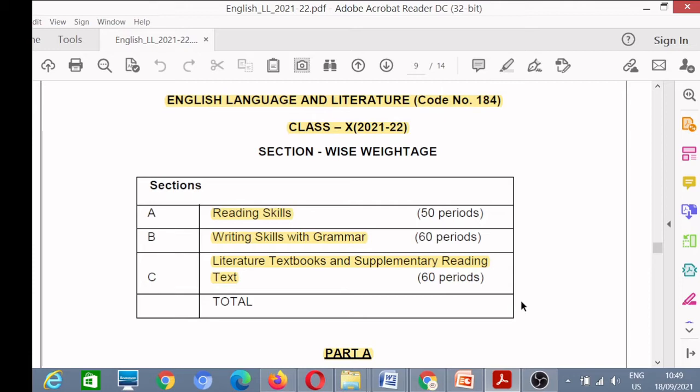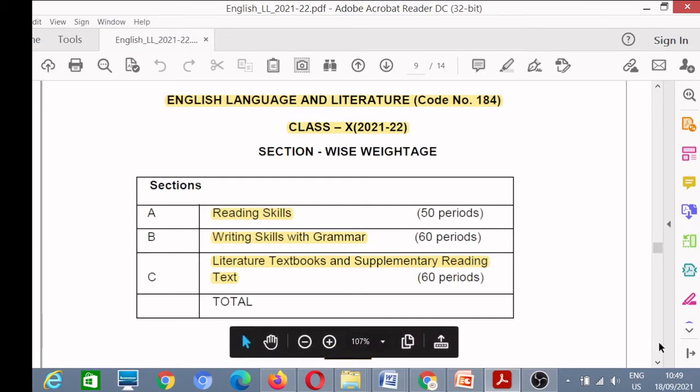Now we see section wise weightage. The first section is reading skills. 50 periods have been given for reading skills. Then writing skills. 60 periods have been given for writing skills. Then we have literature, which includes textbooks. 60 periods have been given for literature.